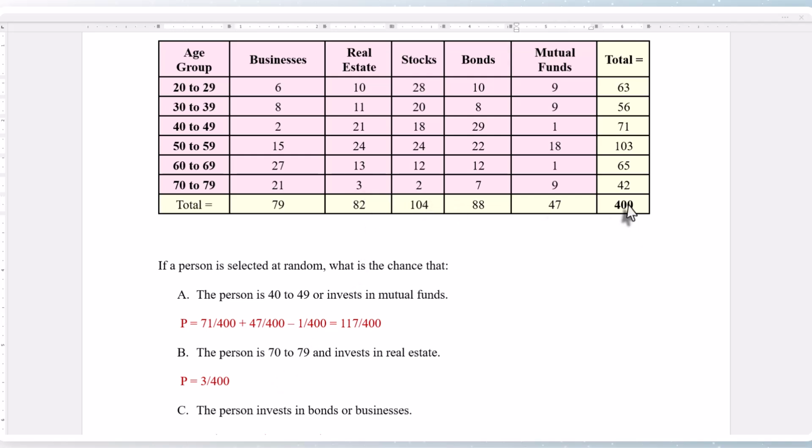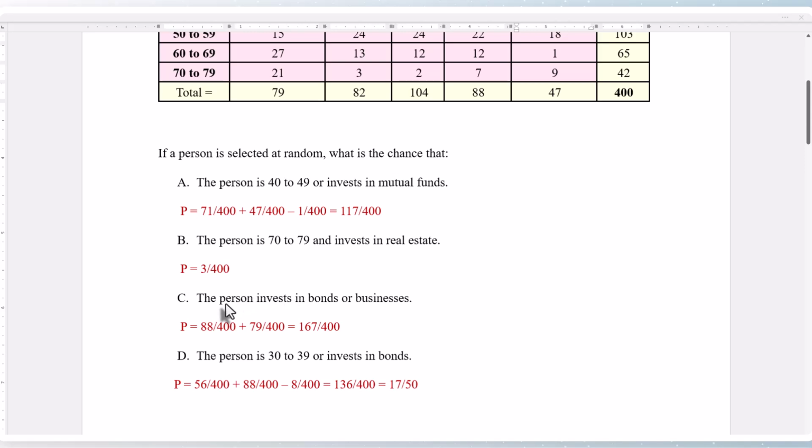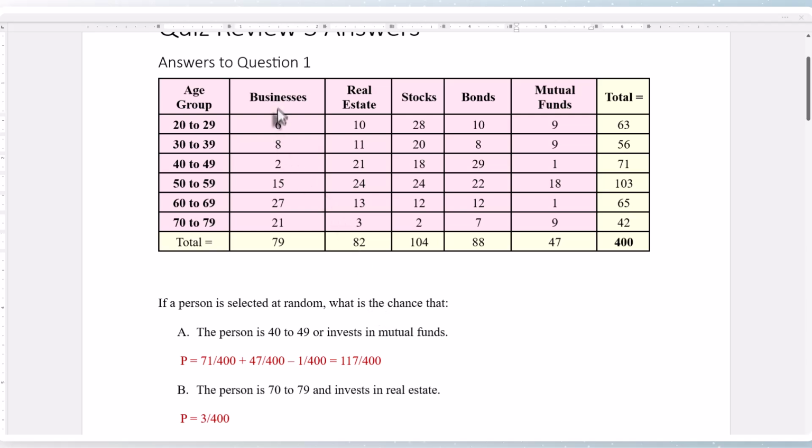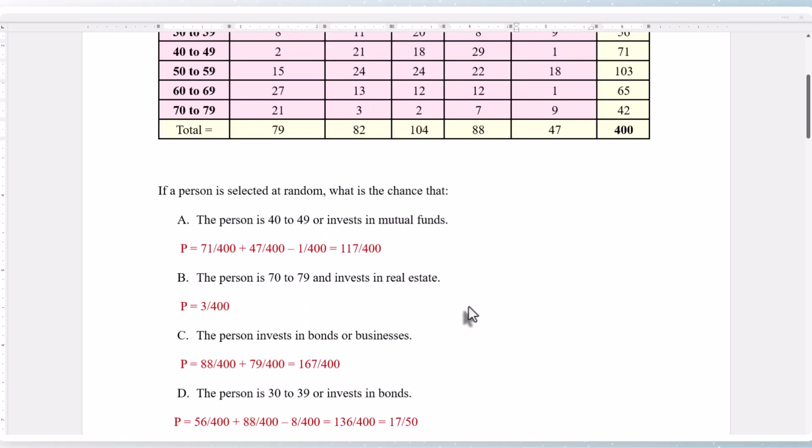So the answer is 3 out of 400. The person invests in bonds or businesses. Well, for businesses, there's 79 who invest in them. For bonds, there's 88. Since we have no overlap, we just add the two together. 88 plus 79 is 167 out of 400.